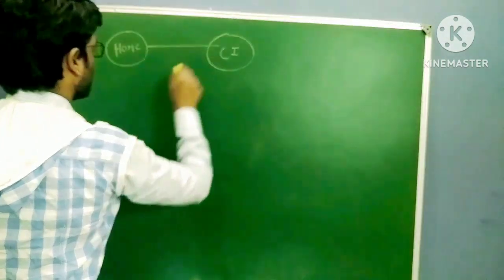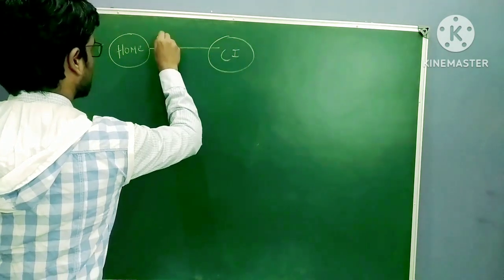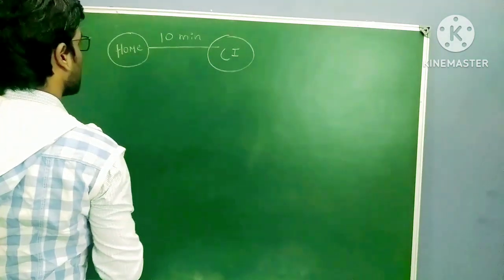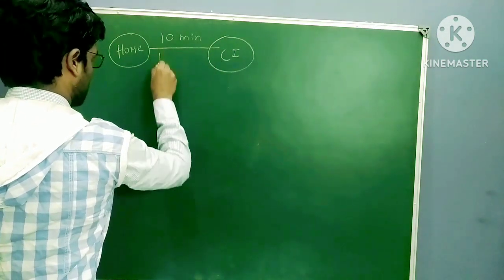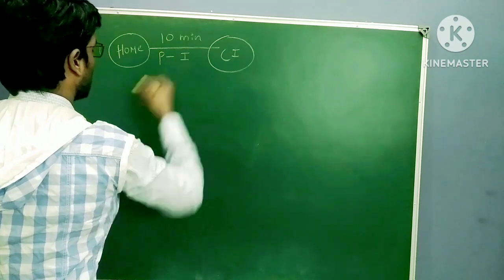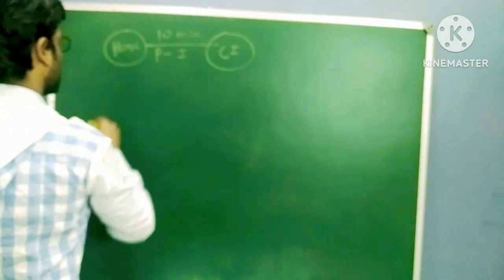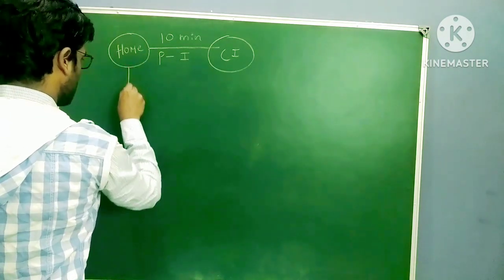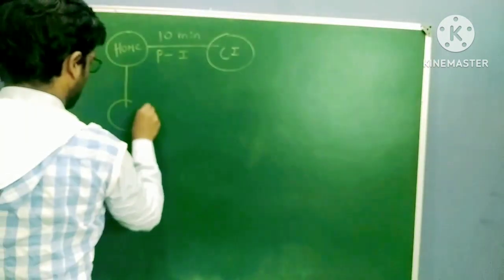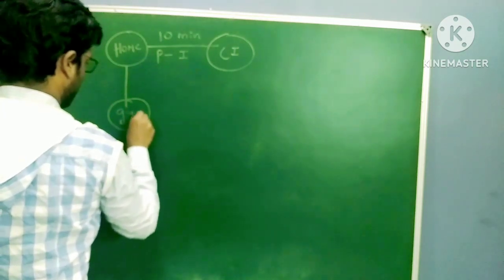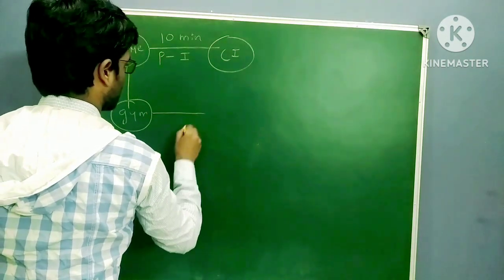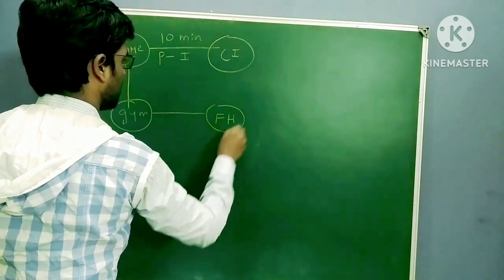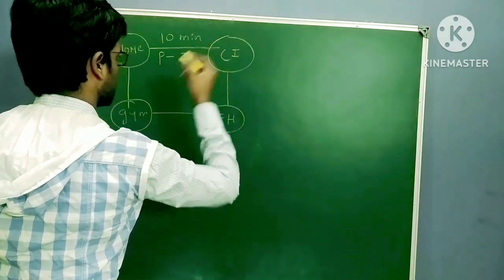Suppose to reach your coaching institute, you are taking 10 minutes. If you go through this path, this is path number 1. Now suppose you are starting from your home. First of all, you go to your gym. Then from this gym you go to your friend's house. From the friend's house you reach your coaching institute.